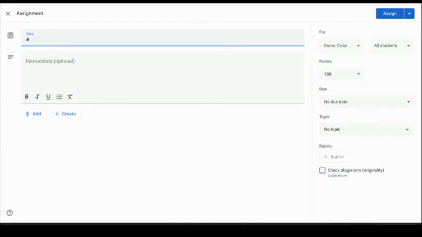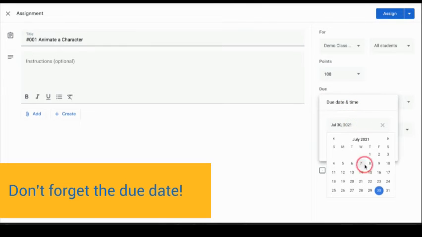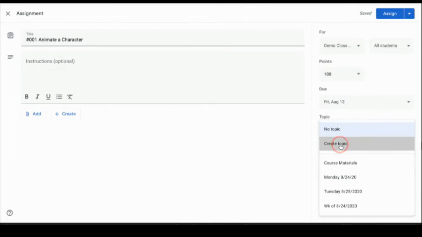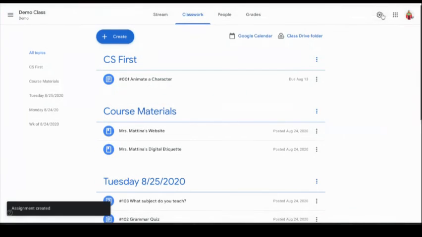So what I'm going to do here is put 001, animate a character, and you want to make sure that you give it a title so that it's easily identifiable. Now the trick here is that you have to give it a due date. If you don't give it a due date, this little trick will not work. So I'm just going to put any due date in here. I'm going to give it a topic. I'm going to create a topic called CS First, and I'm going to click Assign. Okay, and you can see that my assignment has a due date. It appears here in this class.